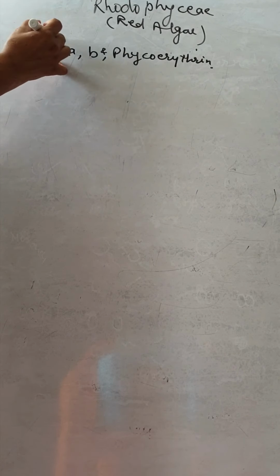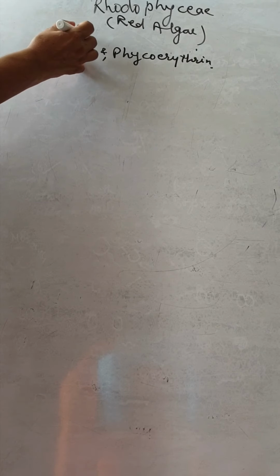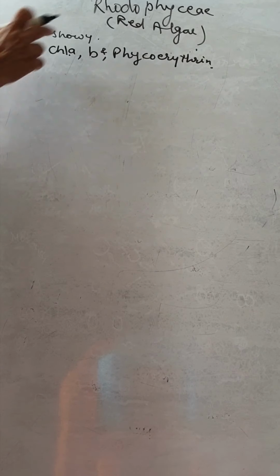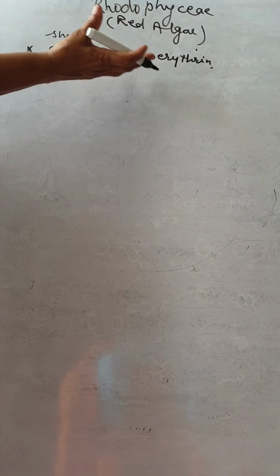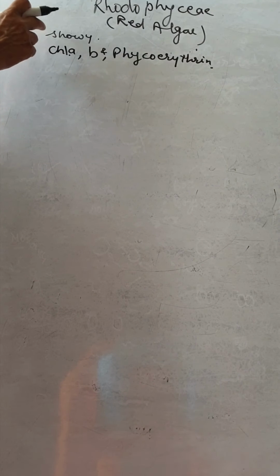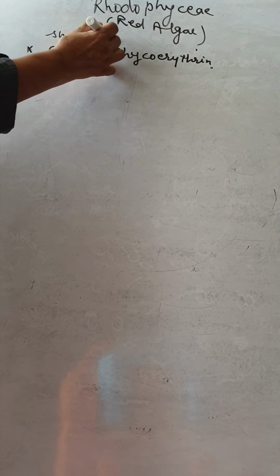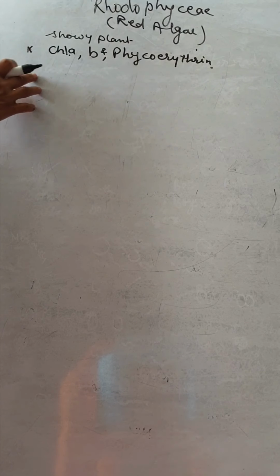This is the most showy group of algae, red algae, because it is colorful. So, the most showy plant on the earth.